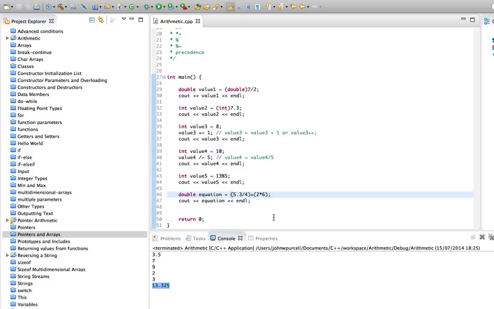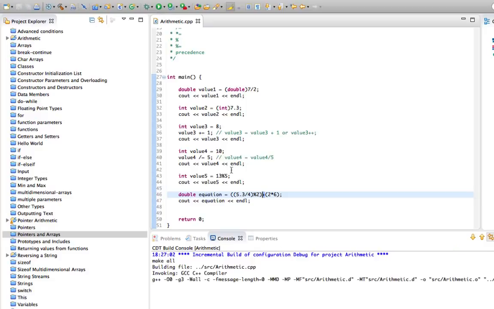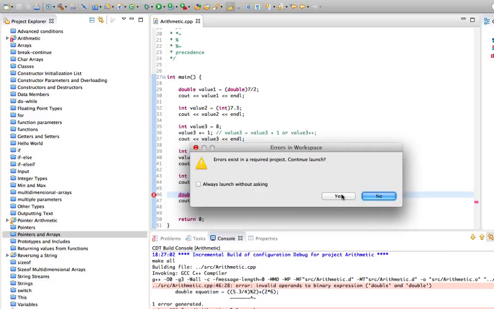We might want to do mod 2, and we might want to do all of this stuff first. So here we're saying divide 5.3 by 4, then do mod 2 on it, so get the remainder after we divide by 2, and then add to that 2 times 6. But it's a lot clearer.